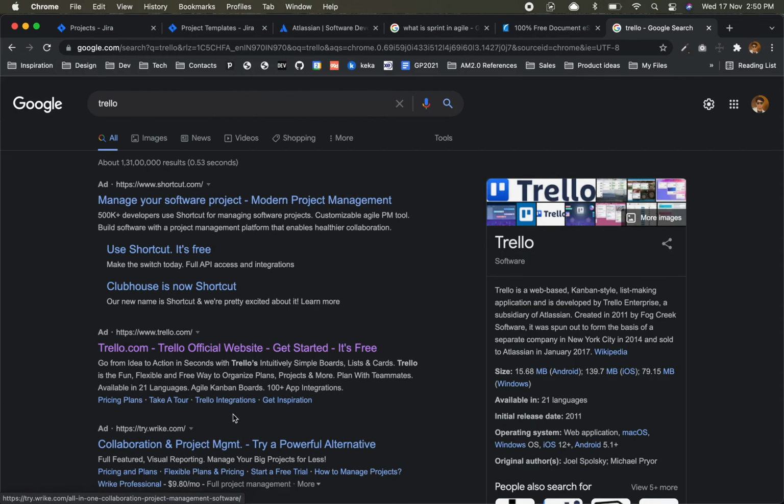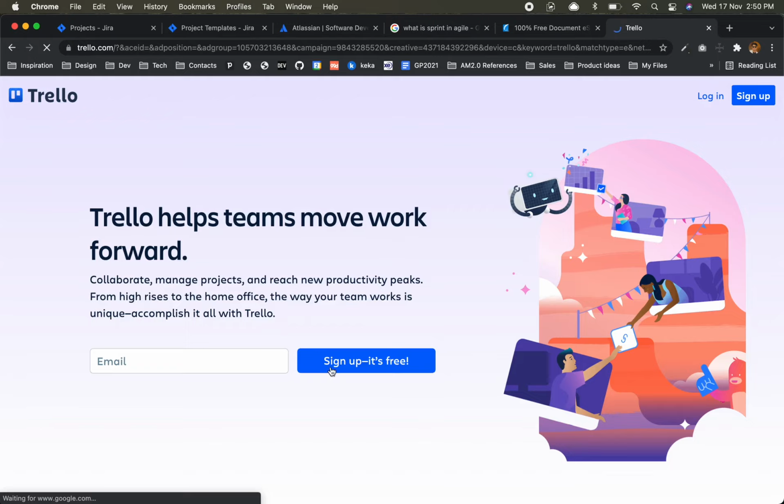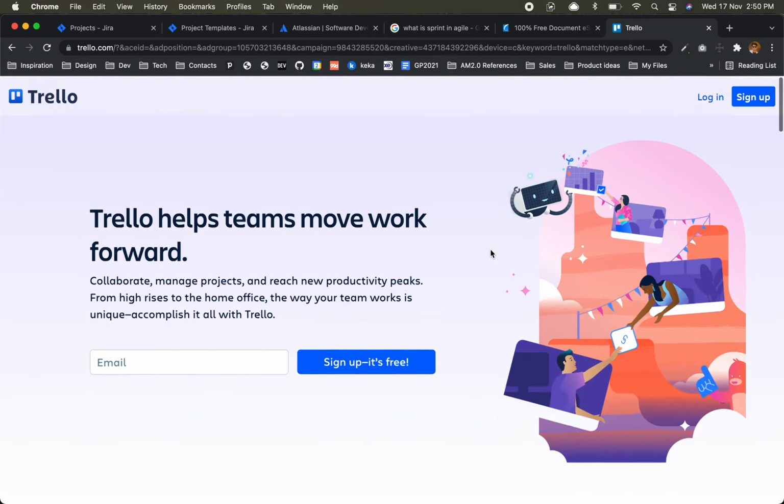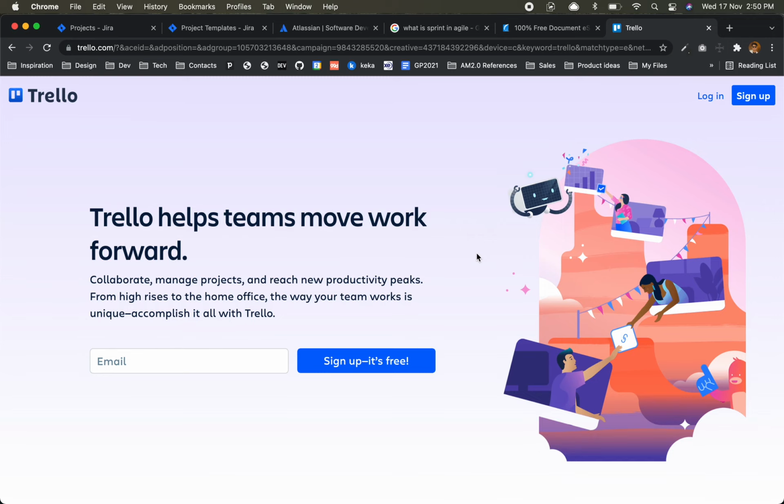In the image also you can see, like to do, doing and done, simple. Here you put all the list of your items, and then it will go to in progress, then in review, then quality analysis, after that done. These stages we can define. So it is very straightforward and simple. You should try using Trello. You can use it for your personal things also.